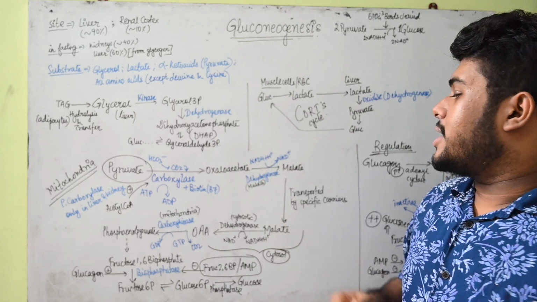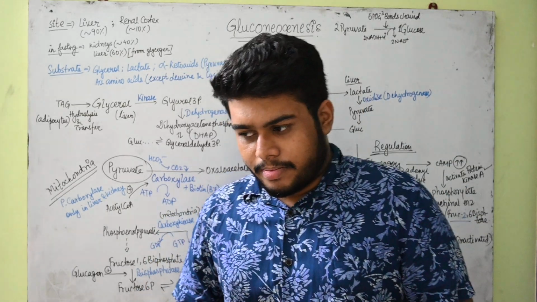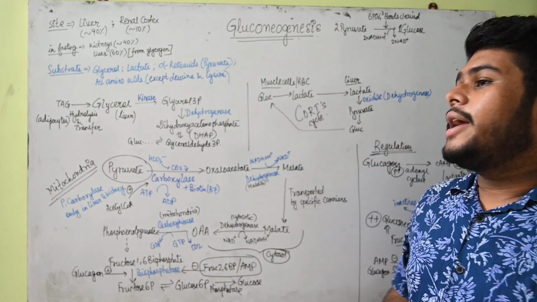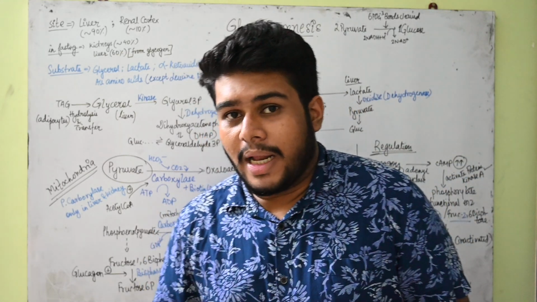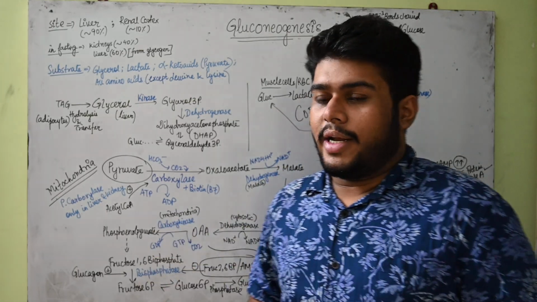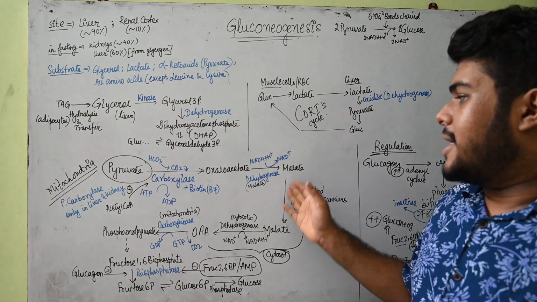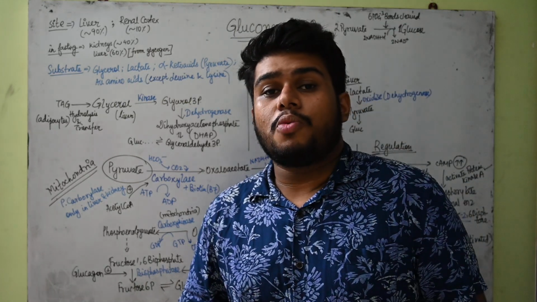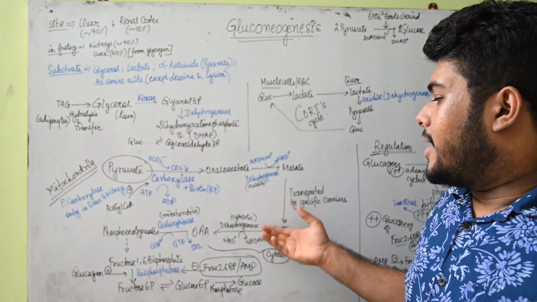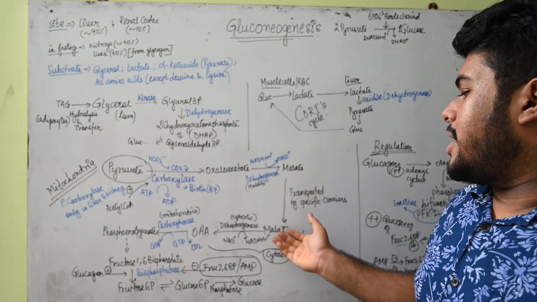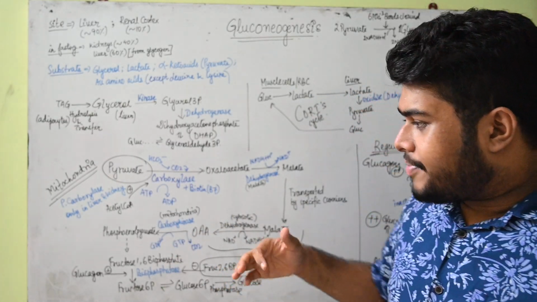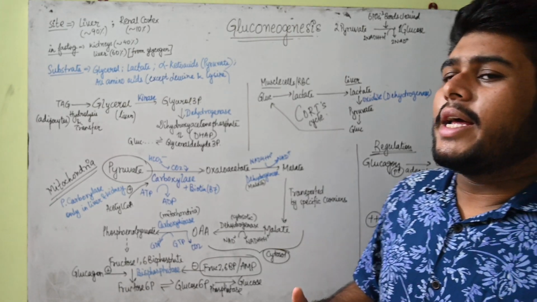So this oxaloacetate produced in the mitochondria cannot get transported into the cytosol. So it has to be converted into some other form like malate. Malate is produced by the mitochondrial variety of malate dehydrogenase. Now this malate has certain specific transporters which will help it get transported into the cytosol. Now inside the cytosol, you remember again, it has to be converted by cytosolic malate dehydrogenase into oxaloacetate. This reaction has to take place in a reverse fashion, a bit in a twisted way.